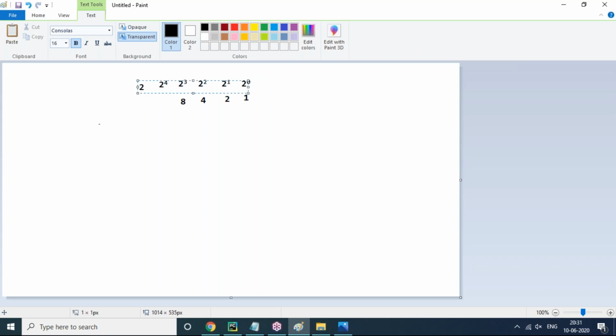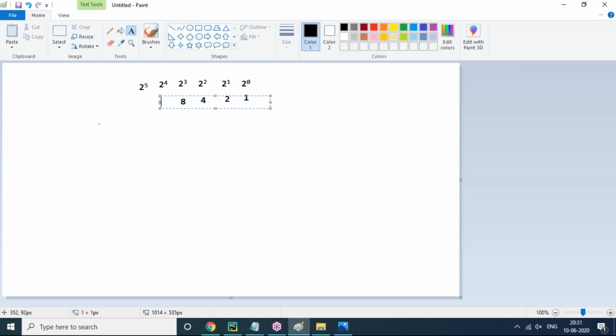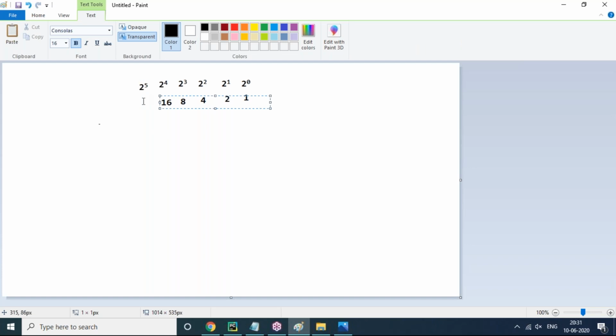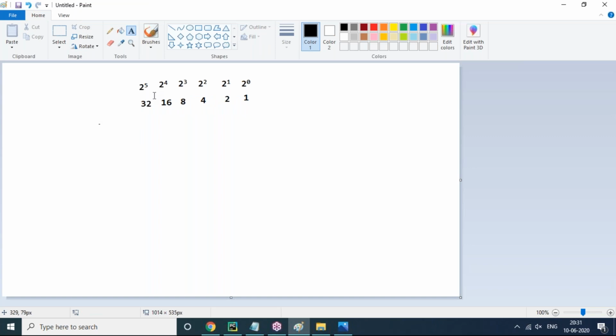You can shift any number of bits. Now you can see 2 power 4 is 16, 2 power 5 is 32. I took two extra values because I want to move only 2 bits to the left hand side. If you want, you can take more than 2 bits also, no problem at all. Clear. So now let's move 2 bits to the left hand side.